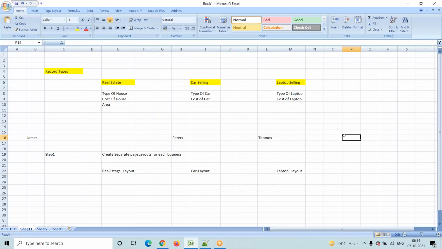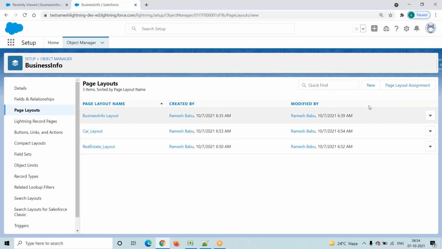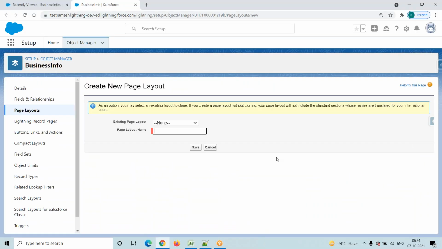Now what is our next page layout? Laptop layout, right? Click on this new button. My page layout name is laptop layout. While creating a page layout, we have to select an existing page layout or blank. That is as our wish.